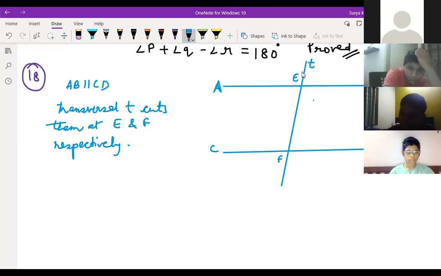Now they have given that EG and FG are bisectors. So we have to draw one line over here, EG. Draw one bisector over here, EG. This one is G.